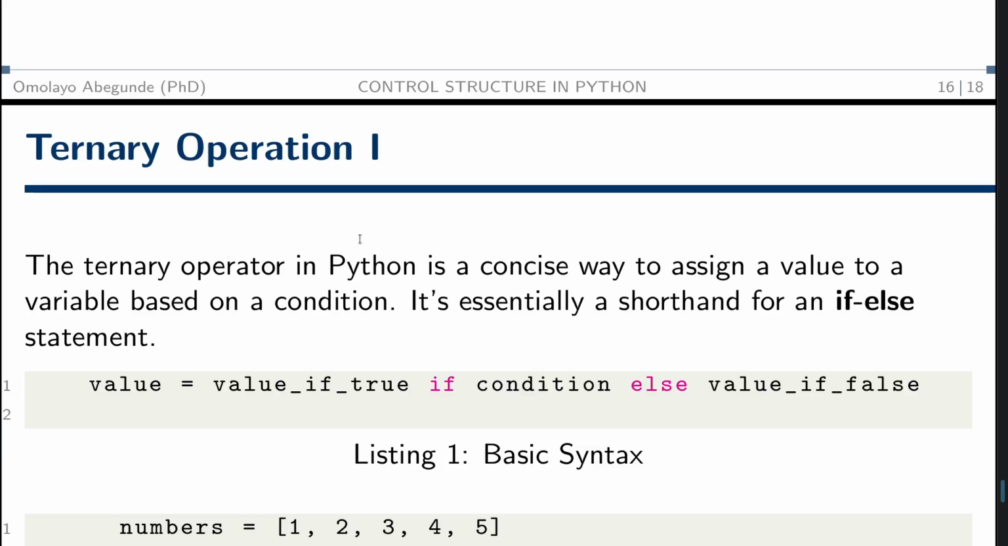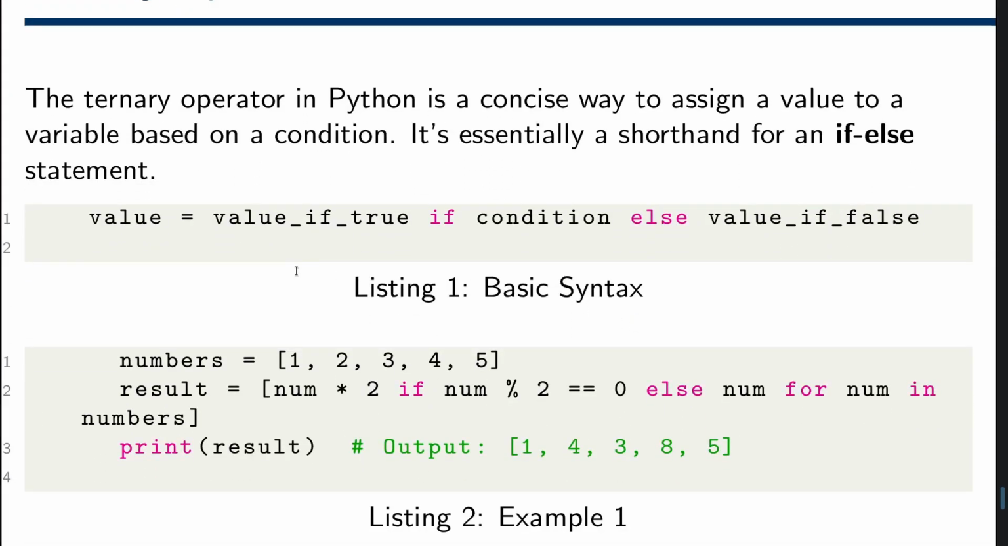This is called the ternary operation. A ternary operation in Python is a concise way to assign a value to a variable. We get a value here, and the value is determined based on the condition here.